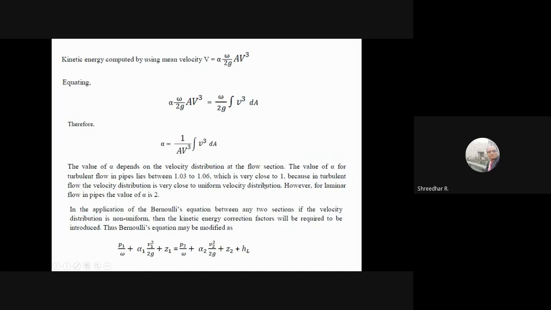If there was a uniform velocity distribution, alpha would have been 1, and it would have been V square by 2g only. So this is what I wanted to tell you. Please make a note of this, which might help you in problems where alpha is given. All other problems will remain the same except for